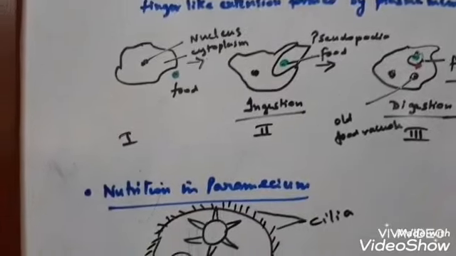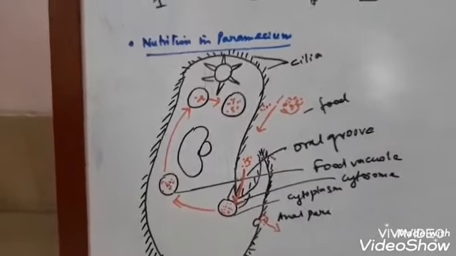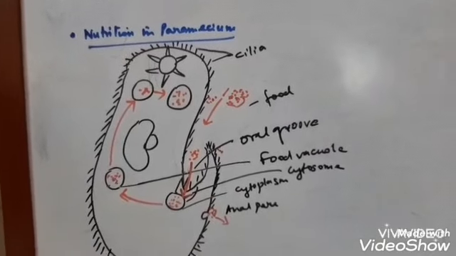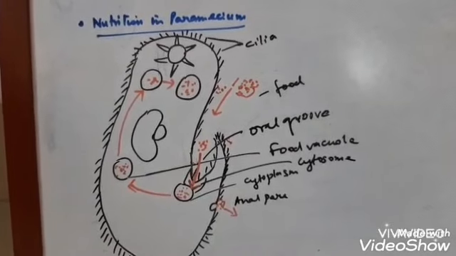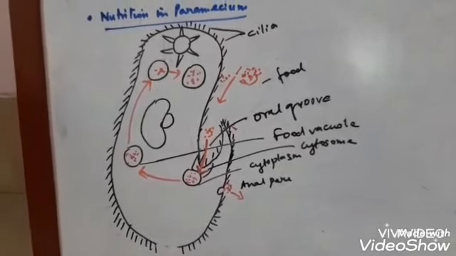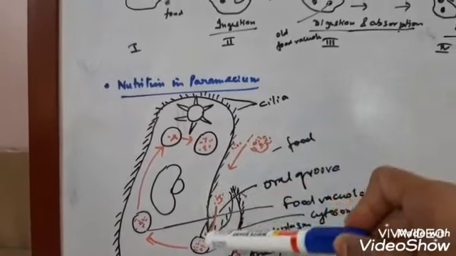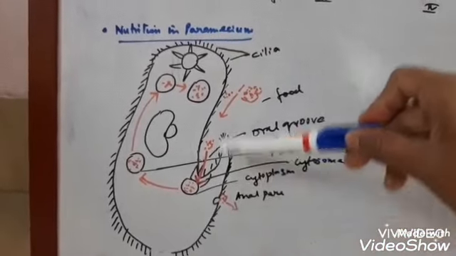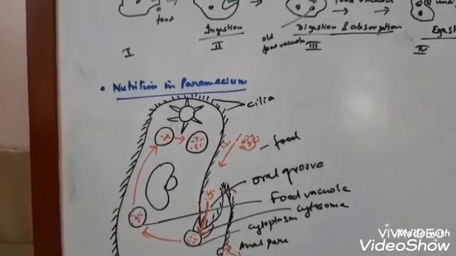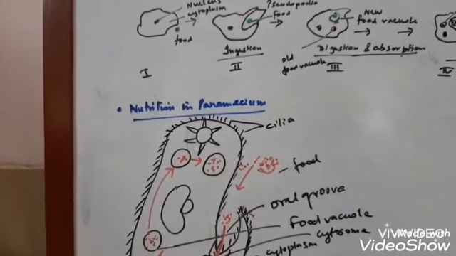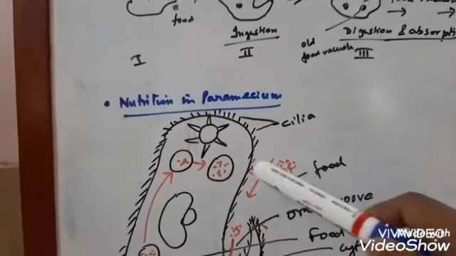Okay. Next comes digestion in paramecium, that is nutrition in paramecium. Now you know paramecium is also a unicellular protista. But unlike amoeba, they do not have pseudopodia, they have cilia. You can see finger-like projections throughout the entire surface of the cell of the paramecium, that is cilia. Now this cilia helps in capturing the food, and here I have drawn the food particles with red color.